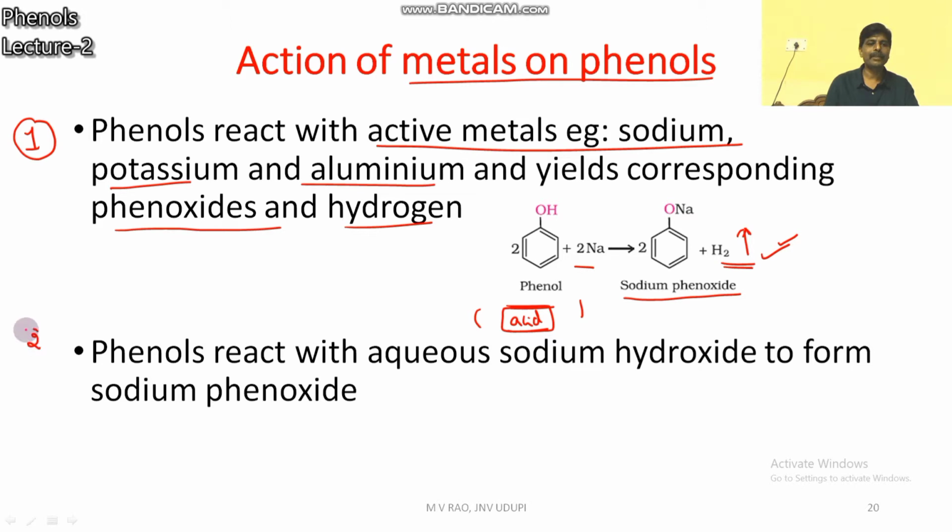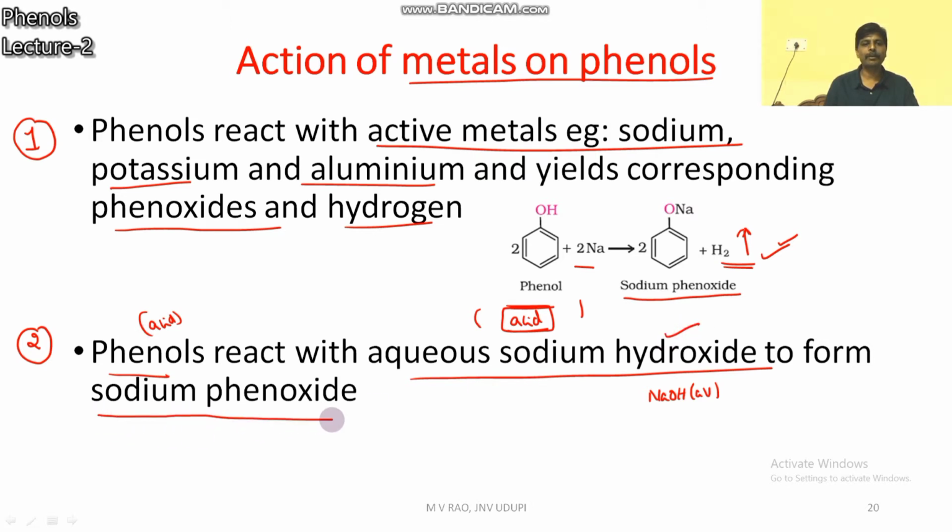Second one, phenols react with base, that means aqueous sodium hydroxide, NaOH. Phenol is an acid, so it reacts with base to form sodium phenoxide, a salt, and water also.